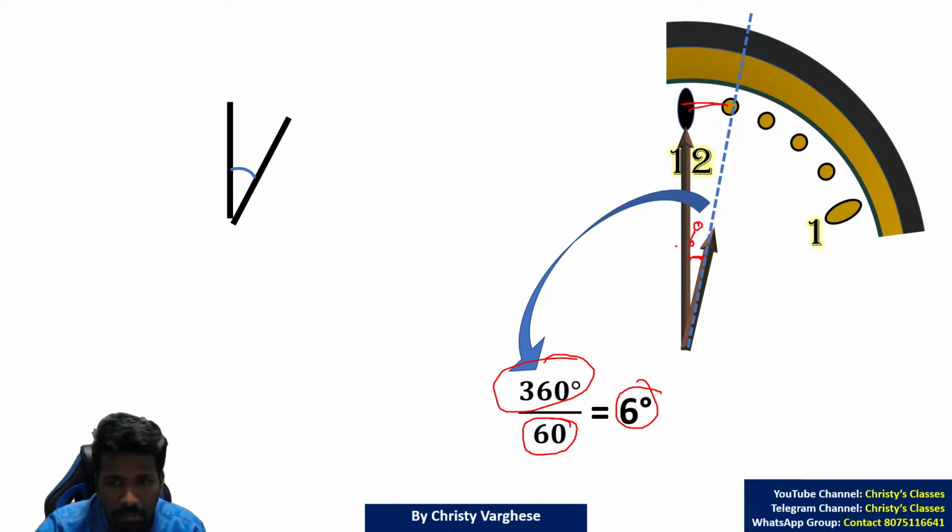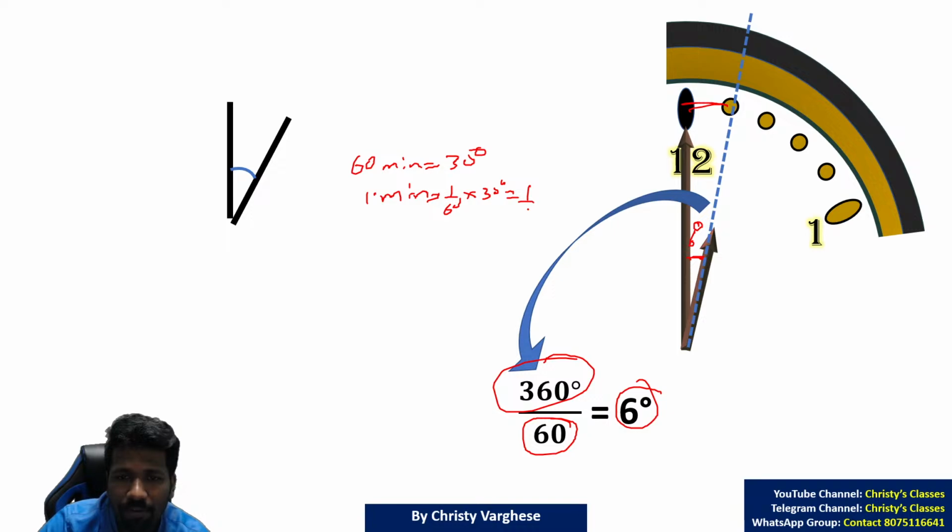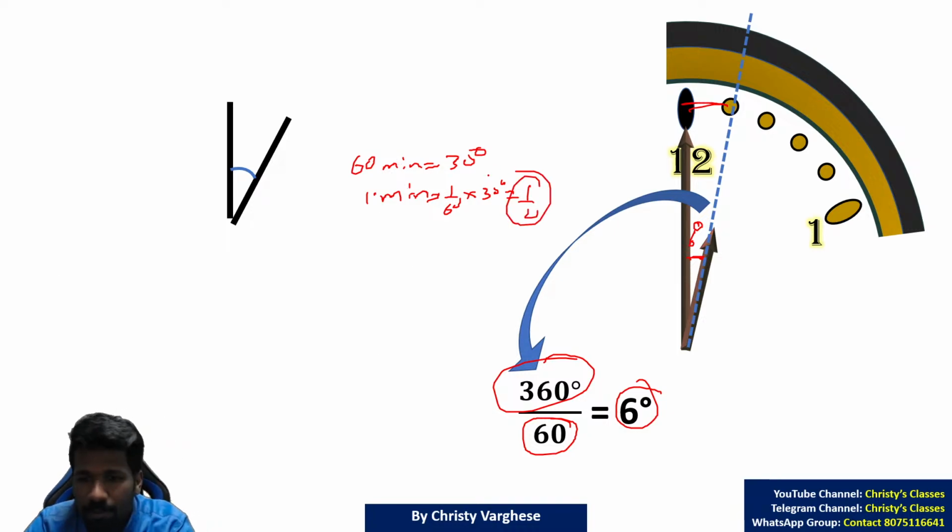Now you can do one more thing. In 1 minute, how much will our hand move? In 60 minutes, our hand will move 30 degree. So in 1 minute, our hand will move 1 by 60th of 30 degree. That is half degree. So keep that in mind too.